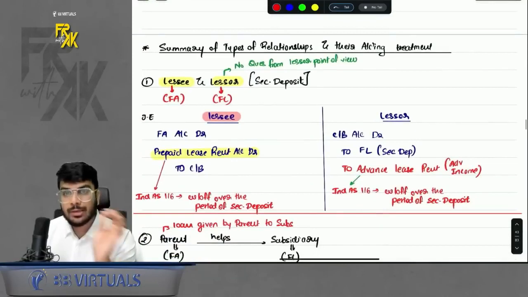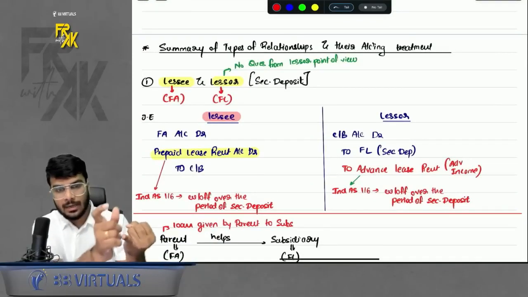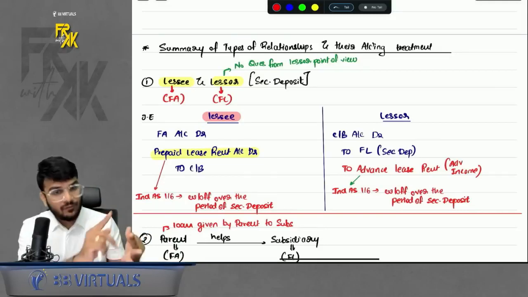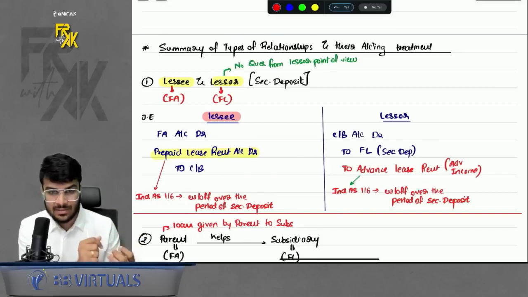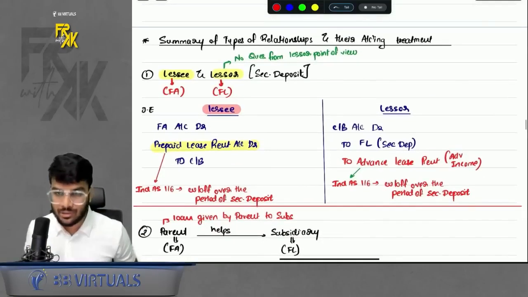Then I also gave you a summary of relationships and their accounting treatment. Like we discussed, for employer-employee, the difference is prepaid employee benefit expense. For lessee-lessor, the difference is prepaid lease rent. For parent-subsidiary, the difference is interest in subsidiary, right? So I gave you a summary of all this. Now let's discuss the summary of the relationships quickly.